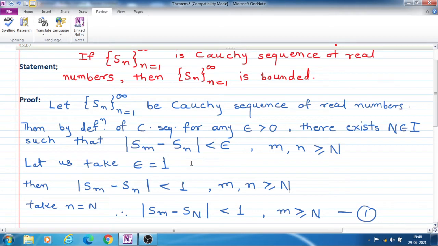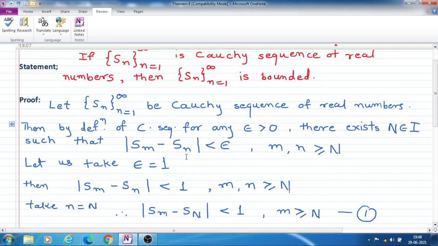I have explained in last lecture the meaning of this definition. That means for some integer value capital N, the terms of the sequence are coming close to each other.